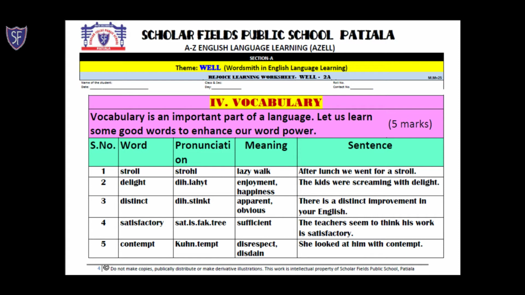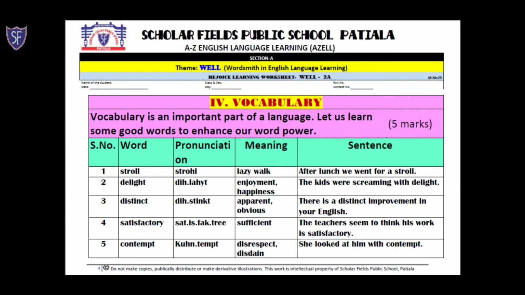The second word is delight. In this word also, when we are using GHT, we give a little stress on the H. Delight. So it is not delight, it is delight. It means enjoyment or happiness. The kids were screaming with delight.